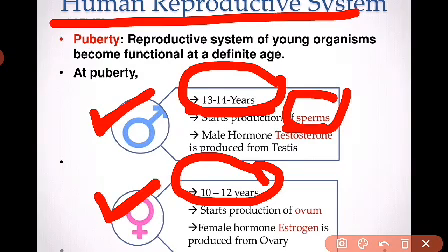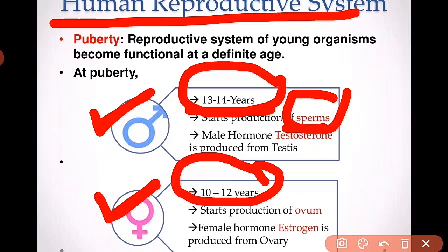The testosterone hormone is responsible for creating different changes that take place during your maturation stage, like growing of beards, then growing of mustache, and in the case of males, their voice becomes a little bit harsh. So these are all the changes that take place in a male during this puberty stage, and these changes take place due to the hormone testosterone.